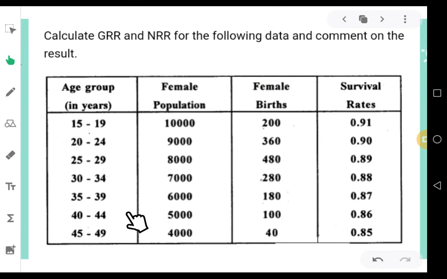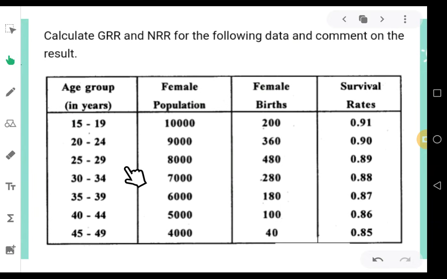To calculate GRR and NRR, the age groups should always be 15 to 49, the child-bearing age. And the difference in each age group should be 5 years, that is, quinquennial age groups.